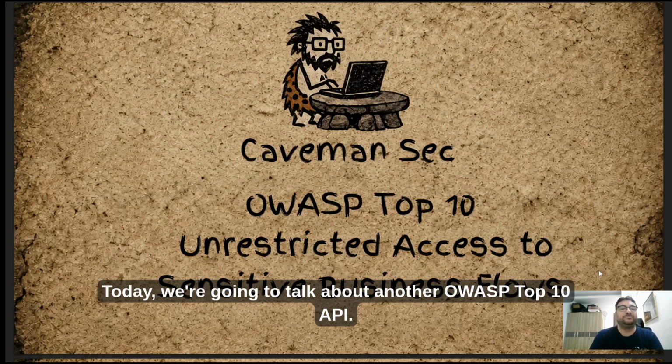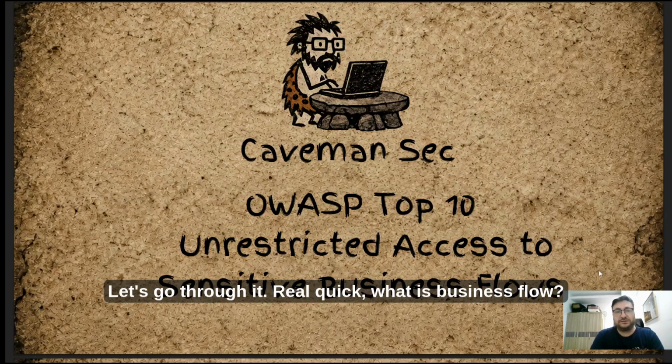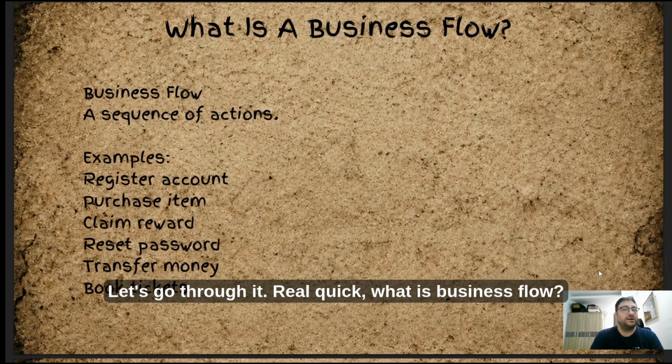It's your host Robbie, and today we're going to talk about another OWASP Top 10 API. So today we're going to talk about unrestricted access to sensitive business flows. Okay, so let's go through it. So real quick, what is business flow?